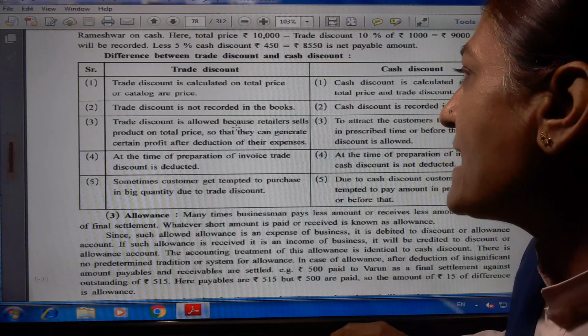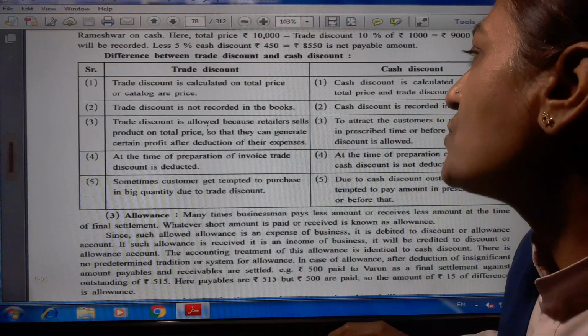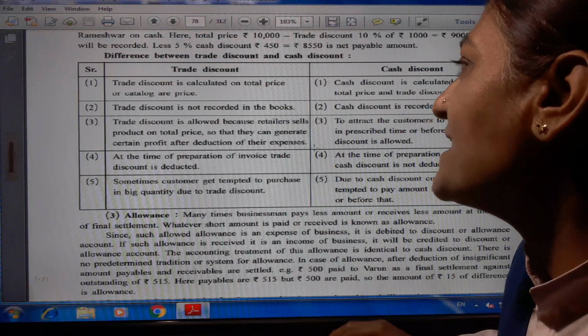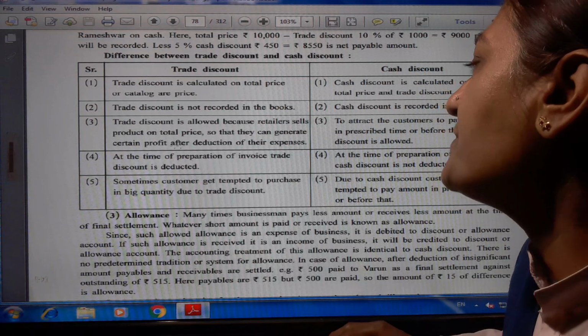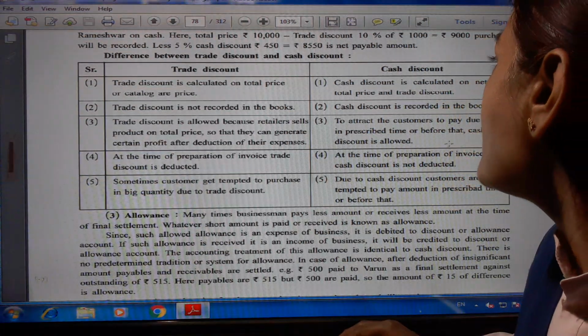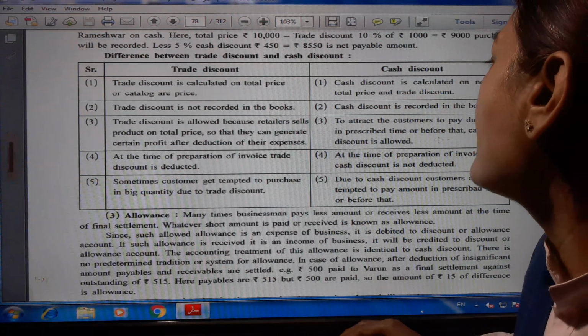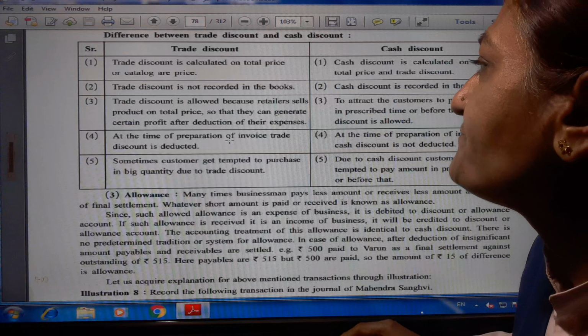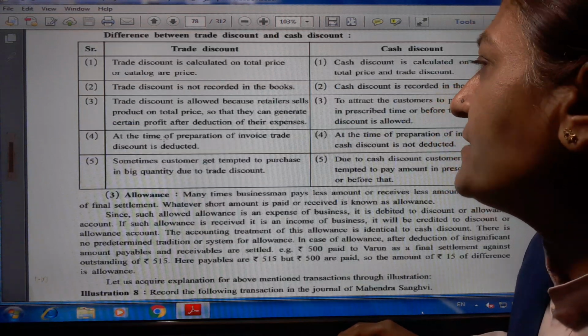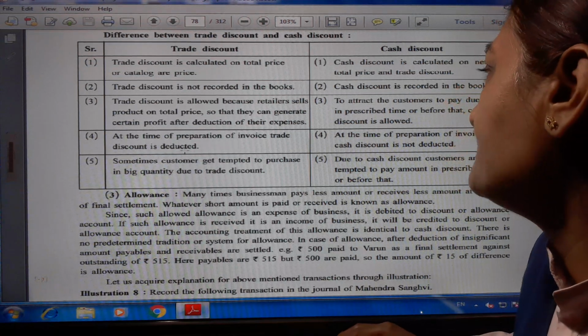Trade discount is allowed because the retailer sells a product at the total price so that they can generate a certain profit after deduction of their expenses. To attract the customer to pay dues in the prescribed time or before that, cash discount is allowed. Fourth point, at the time of preparation of the invoice, trade discount is deducted.